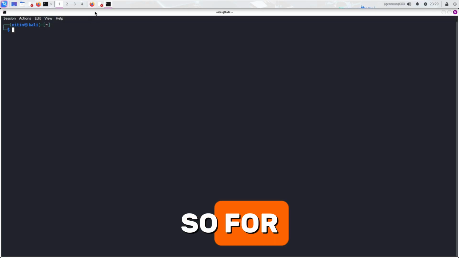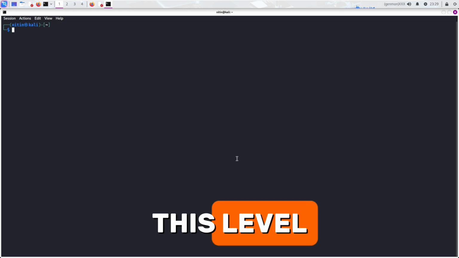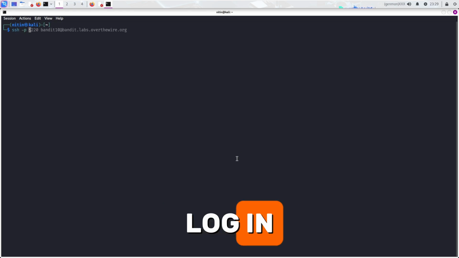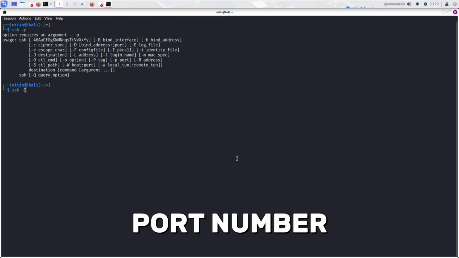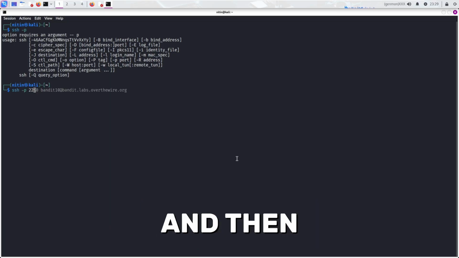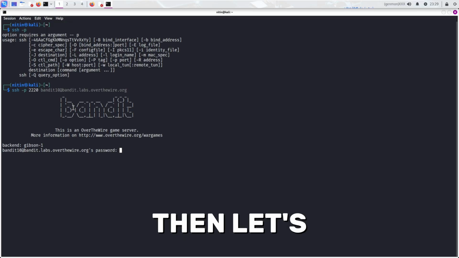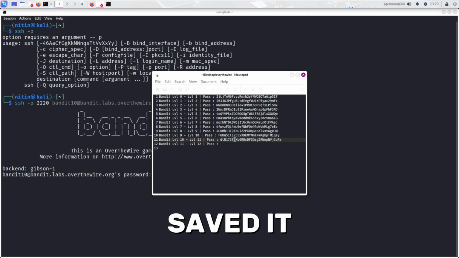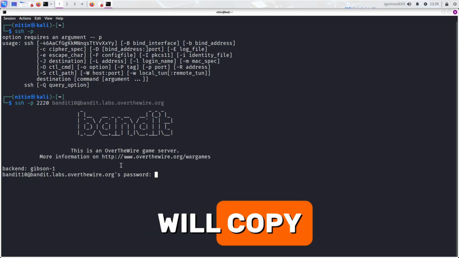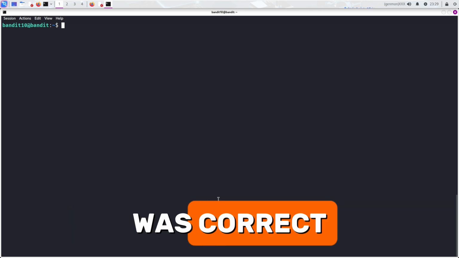So, let's get the password for this level. For that we need to log in. Oh sorry, not just ssh, we need to specify the port number with -p, and then we will go ahead. Let's make it bigger. The password we have already saved here, so we will copy paste this, and boom, we got the login. The previous password was correct.